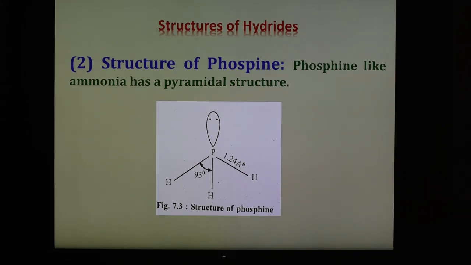This decrease, and the reason we have already seen: in ammonia there is a high electron density around the nitrogen atom, and repulsion between the electron pairs around the nitrogen atom results in the maximum bond angle. But in the other hydrides, electronegativity decreases down the group, and therefore electron density around the central atom also decreases, and therefore the bond angle decreases. So in the case of P, the structure is pyramidal and the bond angle is also less.